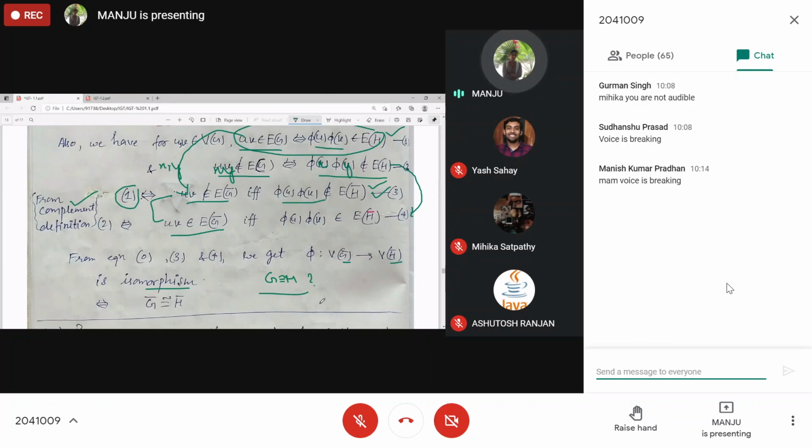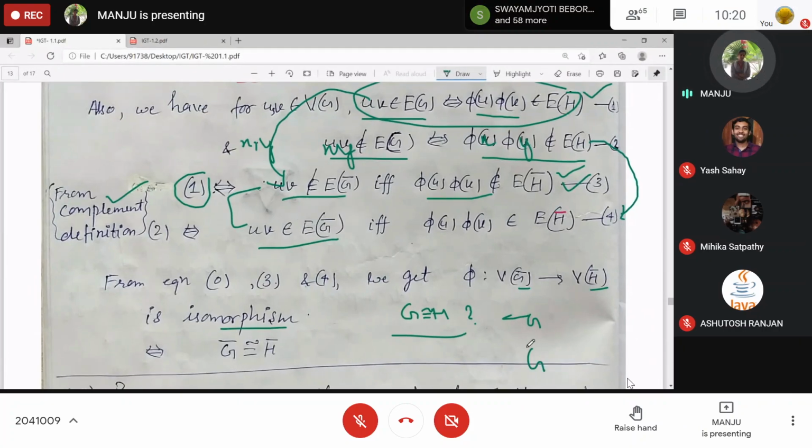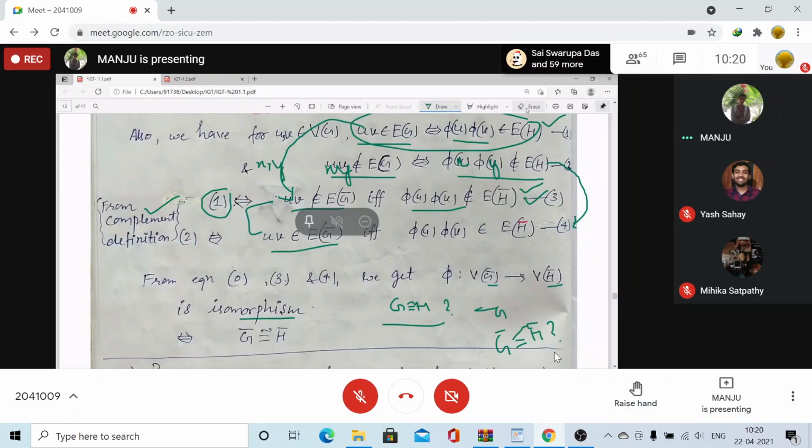Another thing is, if G and H are somewhat complicated graphs, you can go for the complements of G and H. Draw the complement of G and the complement of H, and check whether these are isomorphic or not.